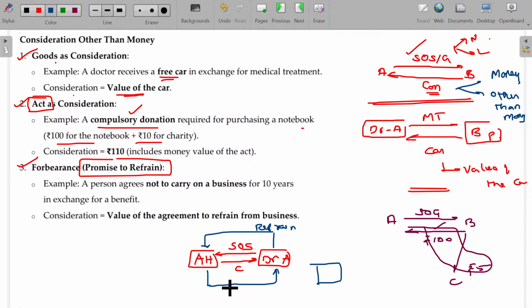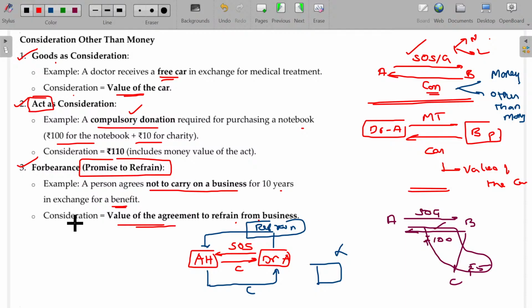So Apollo Hospital asks him not to do the separate job elsewhere. You have to stop doing this, and for that consideration is payable. Then this refrainment will also be considered as consideration. For example, a person agrees not to carry on business for 10 years in exchange for a benefit. In this case, the value of the agreement to refrain from the business is the consideration.